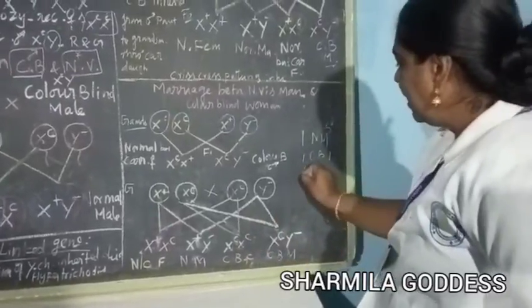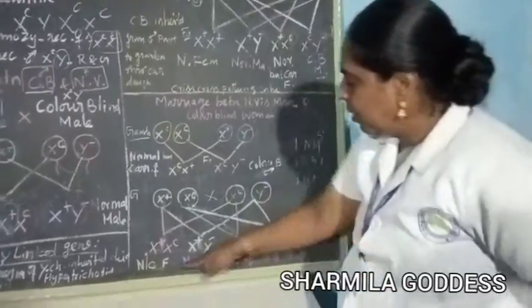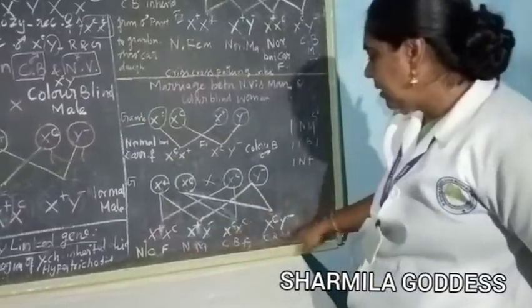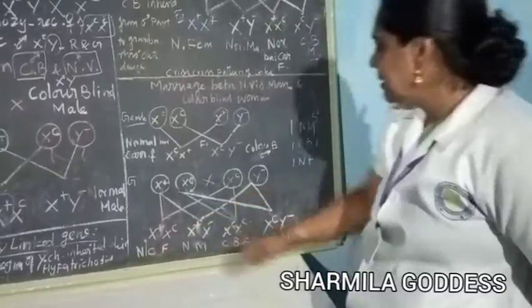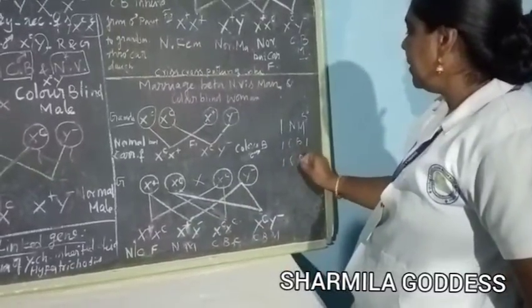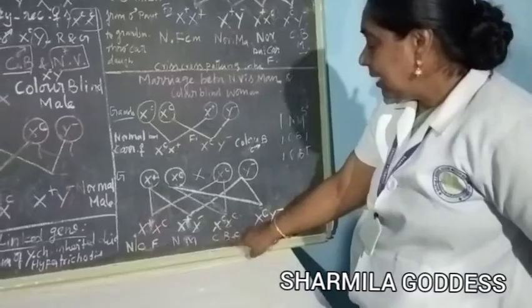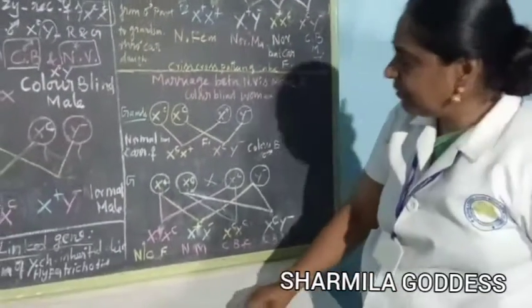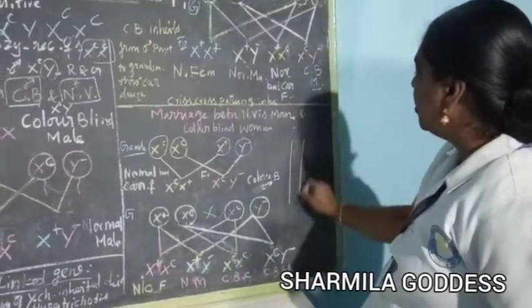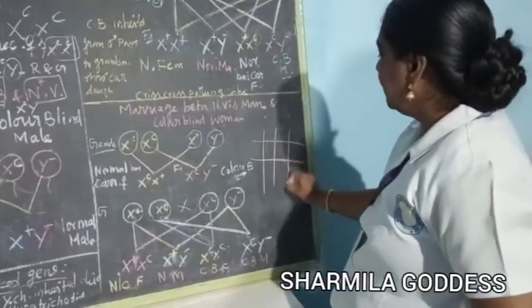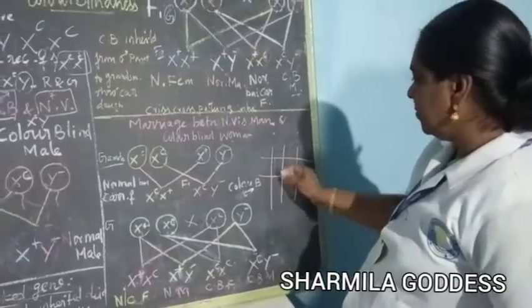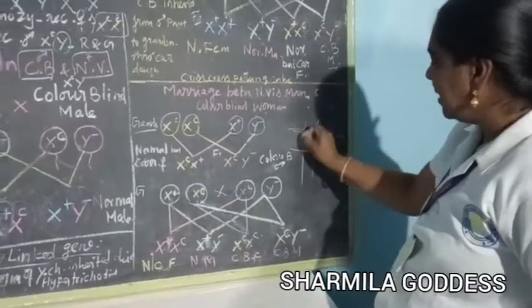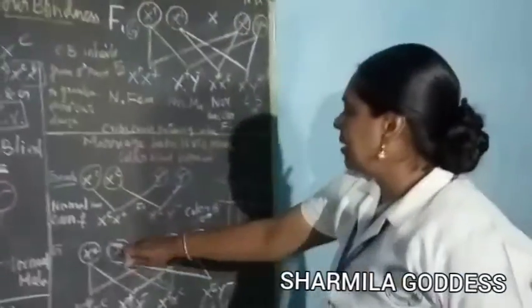Then one normal female, one carrier. One color blind female, one color blind carrier. If you have any confusion, it is very easy with the Punnett board, you know. You draw like this, then you don't have any doubt. You draw and you can add like this, X, C, then like that. Then it is easy.